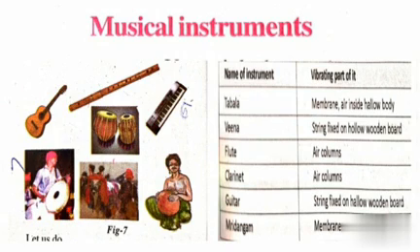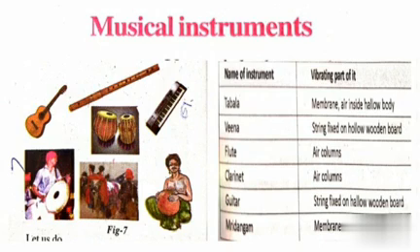Once you see this table, we can observe the name of the musical instrument, and in that, which part is vibrating, that we are discussing. Name of the instrument: tabla. In that, which part is responsible for the vibration? Membrane or air inside the hollow body is responsible for the vibration.